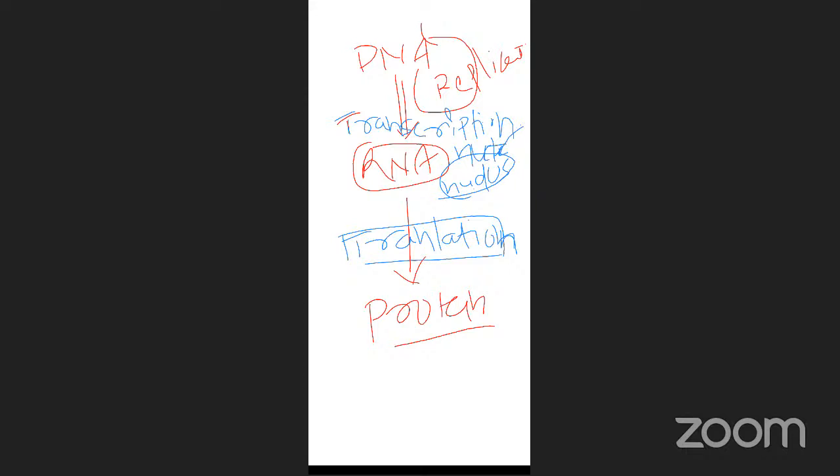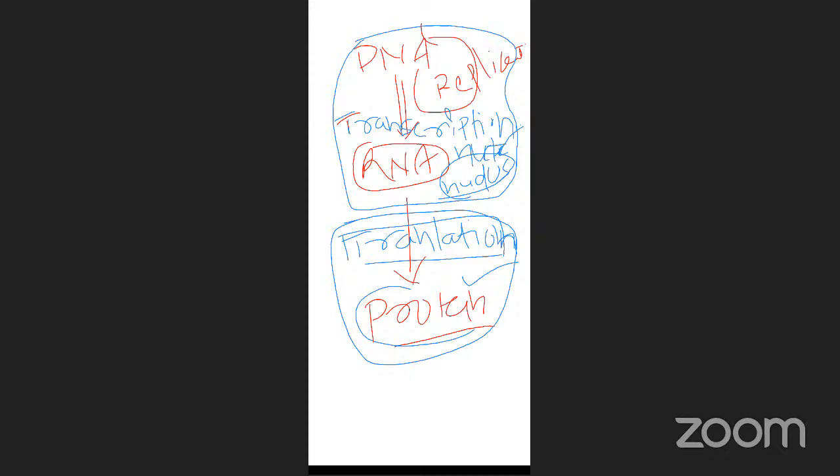That's why transcription and translation occur in the cytoplasm in prokaryotes. But in eukaryotes, DNA is transcribed to RNA in the nucleus. After preparation, this RNA is transferred to the cytoplasm, where translation takes place and the protein strand is prepared.